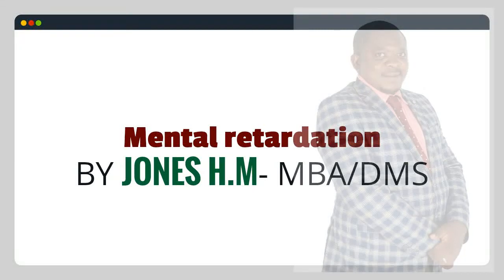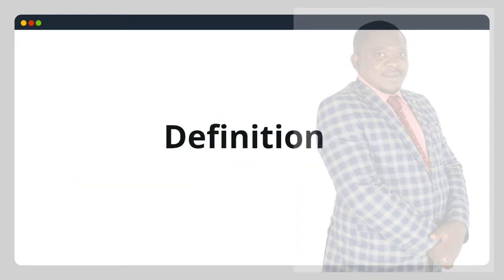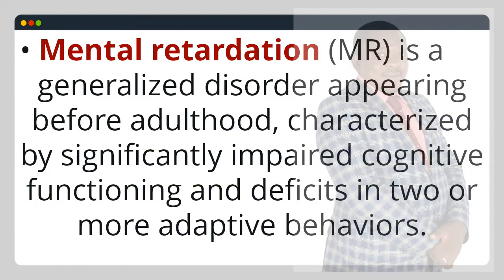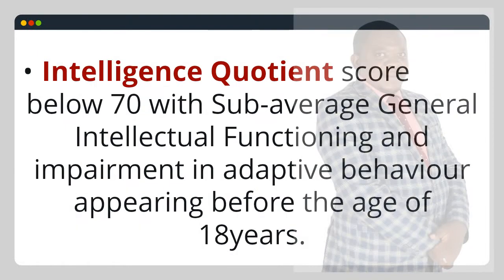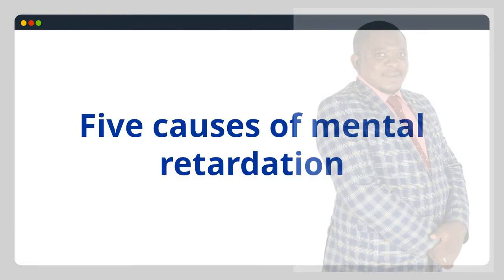Today we are discussing mental retardation. Definition. Mental retardation, MR, is a generalized disorder appearing before adulthood, characterized by significantly impaired cognitive functioning and deficits in two or more adaptive behaviors. Intelligence quotient score below 70 with sub-average general intellectual functioning and impairment in adaptive behavior appearing before the age of 18 years. 5 causes of mental retardation.